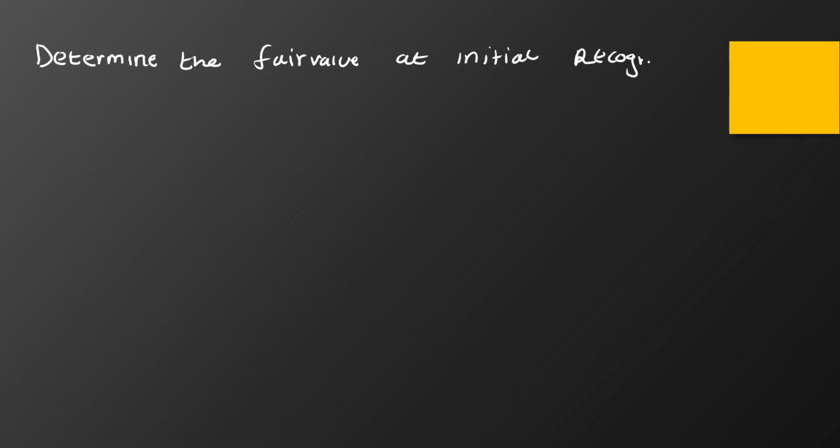We have the 20 million bond that was issued. The first thing we are going to do is determine the fair value at initial recognition.